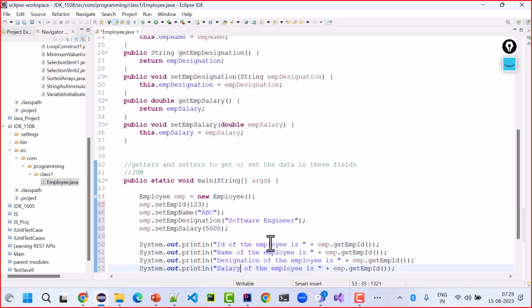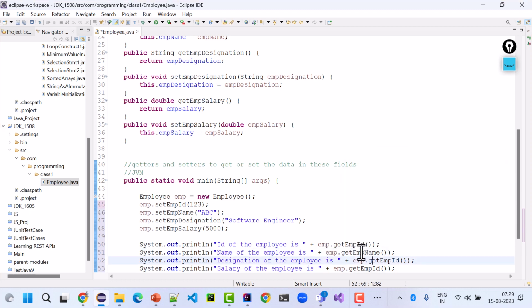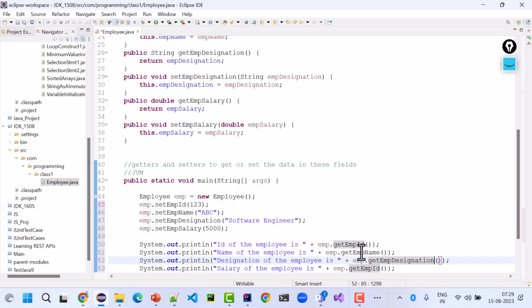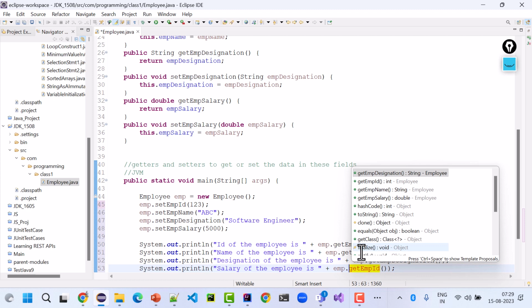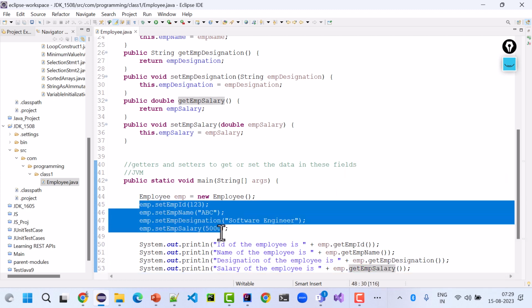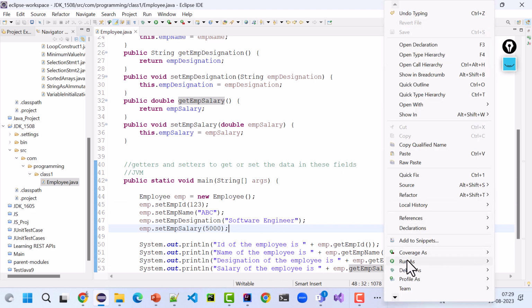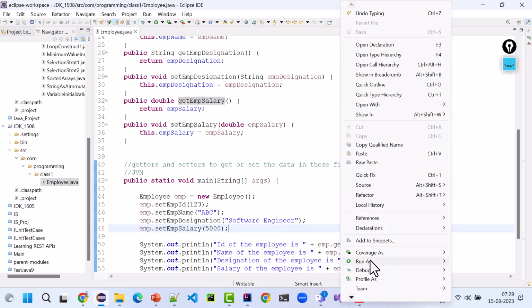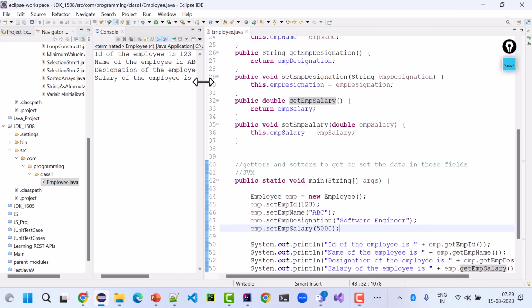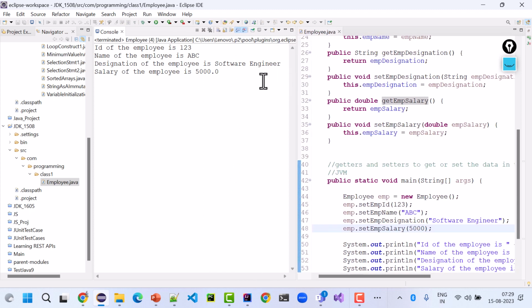So name is going to be name, salary is going to be salary, designation is this, and salary is going to be this. So when I set the data, it will give me that data only. You see this? ID is 123, name is ABC, designation is software engineer, salary is this.